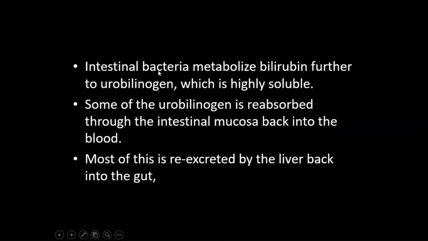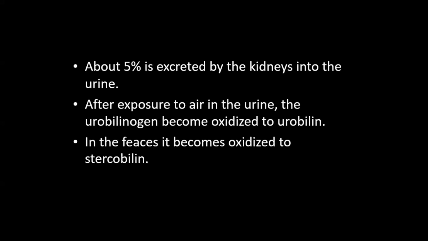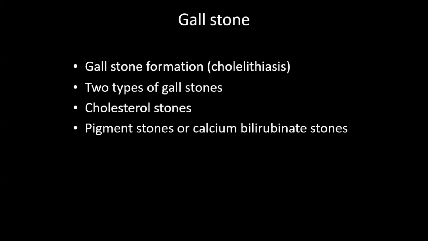Intestinal bacteria metabolize bilirubin further to urobilinogen, which is highly soluble. Some of the urobilinogen is reabsorbed through the intestinal mucosa back into the blood, and most of this is re-excreted by the liver back into the gut. About 5% is excreted by the kidneys into the urine. After exposure to air in the urine, the urobilinogen becomes oxidized to urobilin. In the feces, it becomes oxidized to stercobilin.